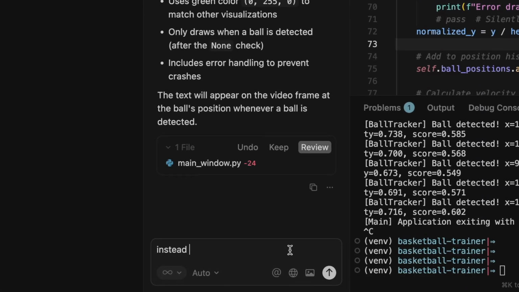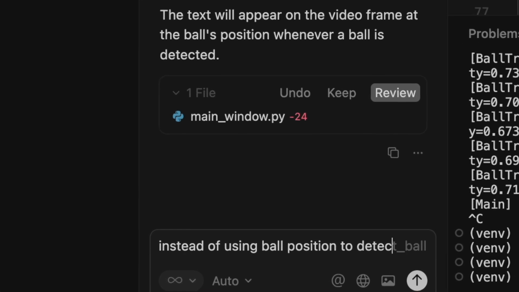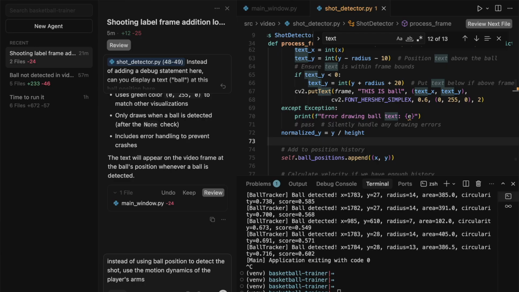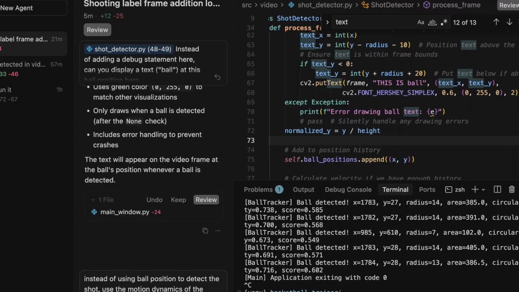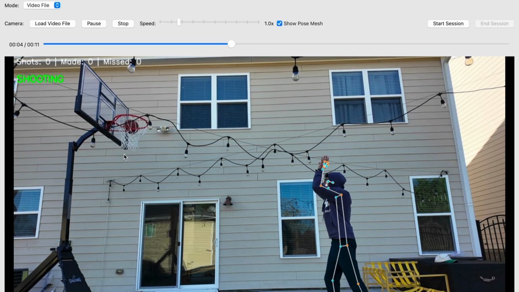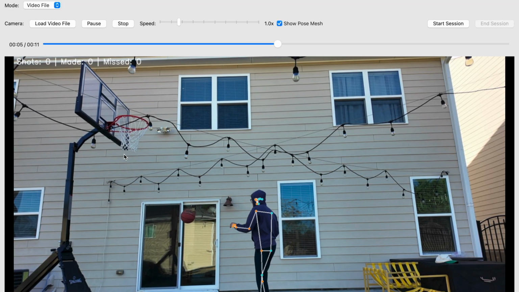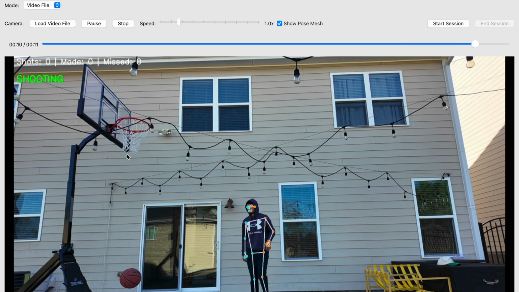I asked Cursor that instead of using the ball position to detect the shot, let's use the motion dynamics of the player shooting. So this means using their arm and their wrist and its velocity plus position to detect when a shot was taken. And the results were far better. So here we can see it is detecting when I'm shooting, and it stops detecting when the shot is done. And again, when I'm shooting, it's detecting that I'm shooting, and it knows when the shot is done. Currently, the application is using me to determine if a shot was made or missed.